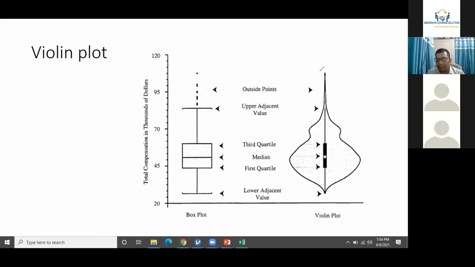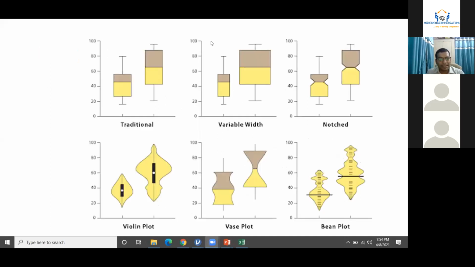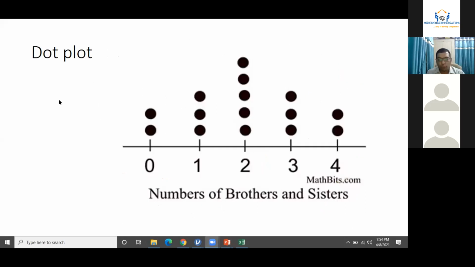So this is the perfect shape of a violin curve. If your violin plot does not look like this, probably you need to do some imputation or you need to make your data superfine. These are some more examples of violin data, different types of violin, what they will be called. Even a violin plot could be called a bean plot, right? So what are the different situations, different conditions of the data? Dot plot. This is simply a horizontal dot plot. We have discussed a vertical dot plot.